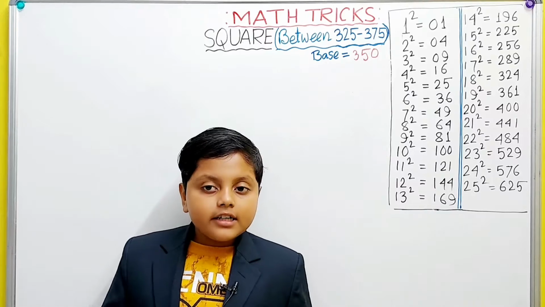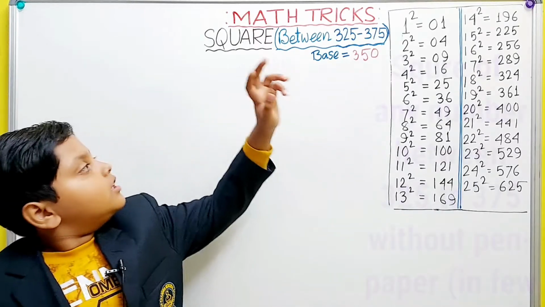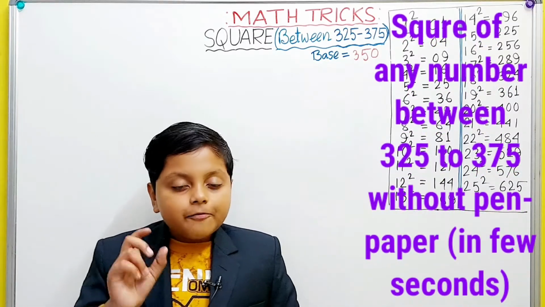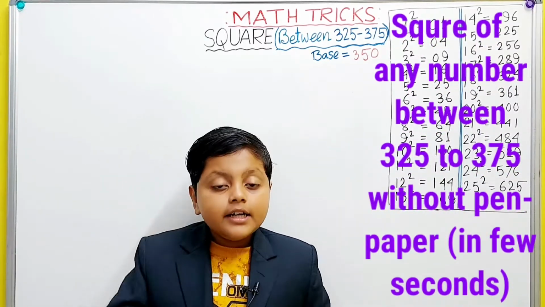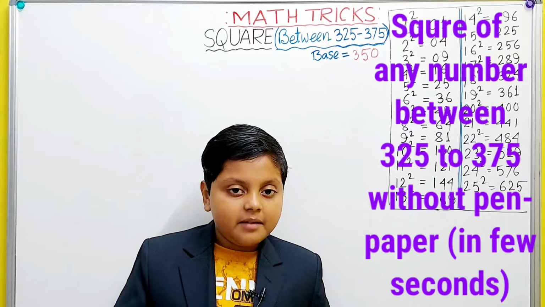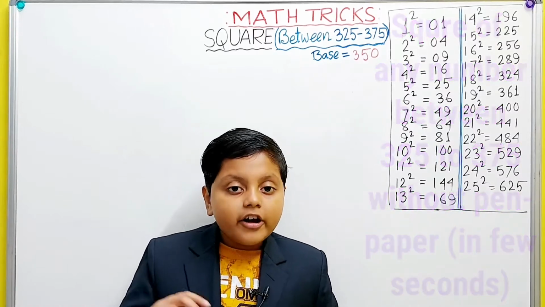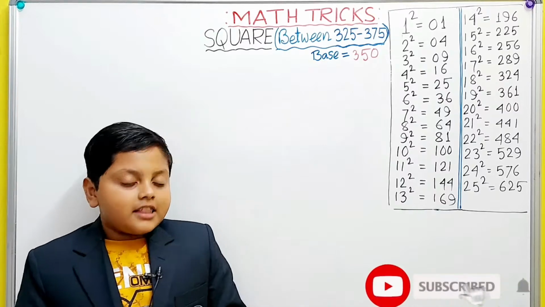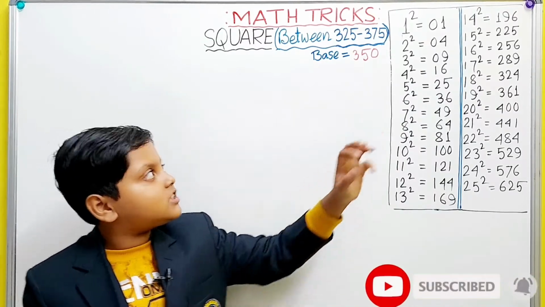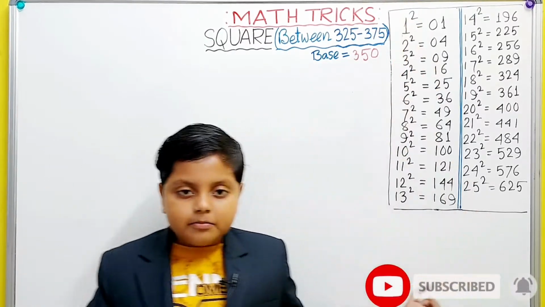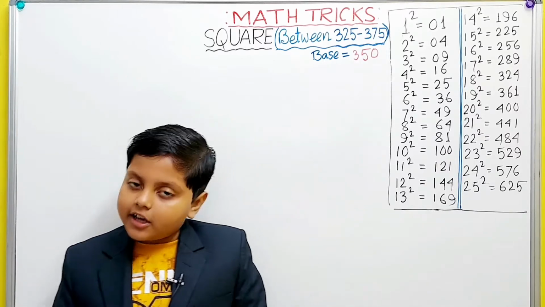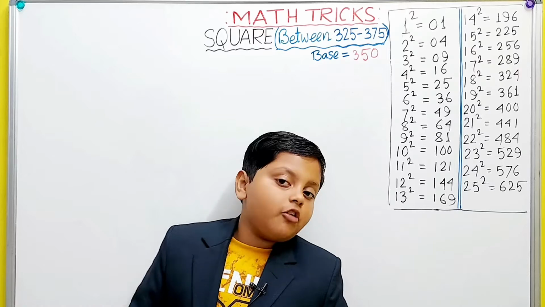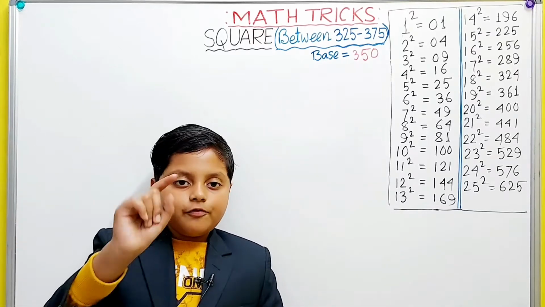Today I will discuss squares from 325 to 375 in a few seconds in your mind. This is going to be a little tricky because these are going to get very hard, and I think that you have memorized this chart from 1 to 25 squares. If you did it, then okay, you can do these tricks and it will be simple for you. Let's start with the first number.